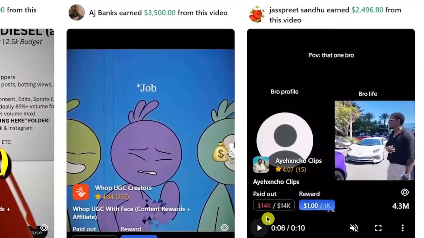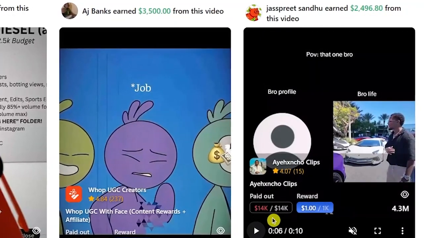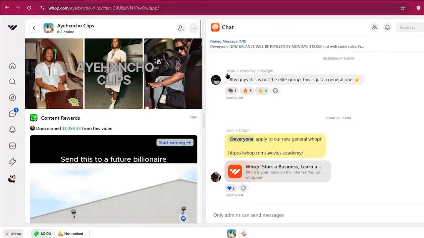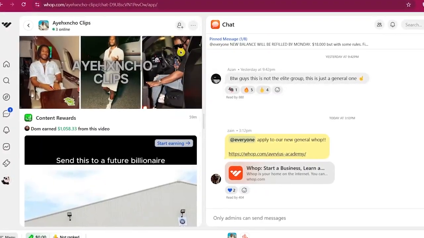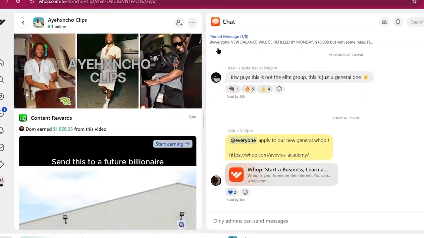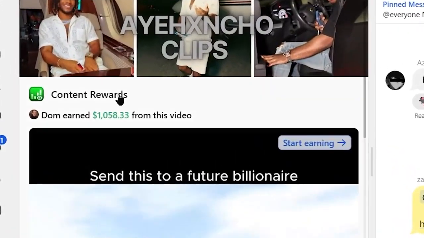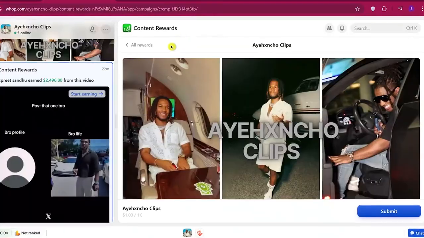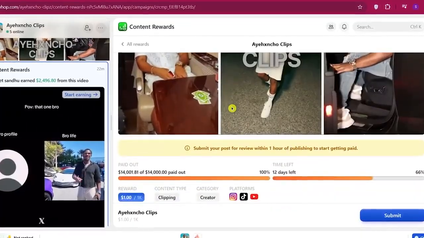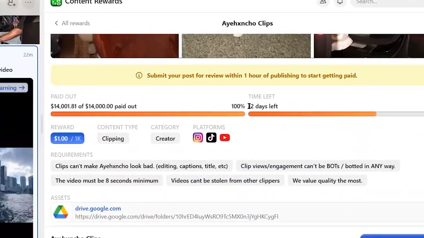Let me open this program for you guys to show you that this program is not available now. So let's open the whop page for this program, and that's going to take us to its whop content rewards page. Now we just need to click onto the content rewards from the left, and that's going to show us whether the program is available or not. As you can see, they still have 13 days to complete.